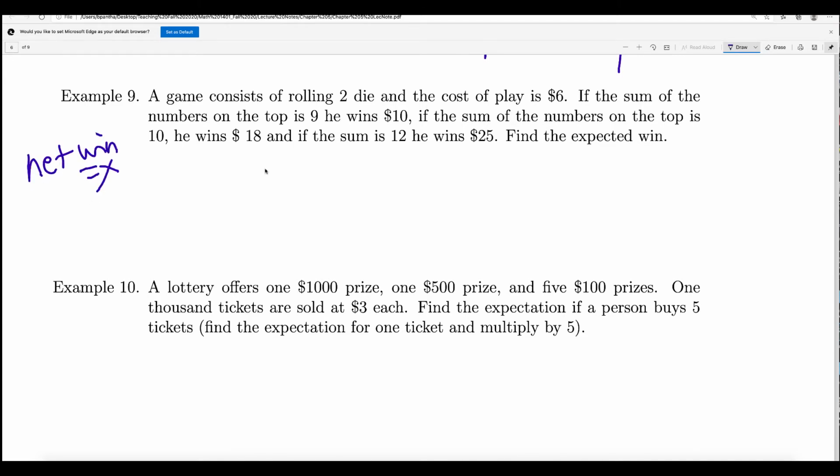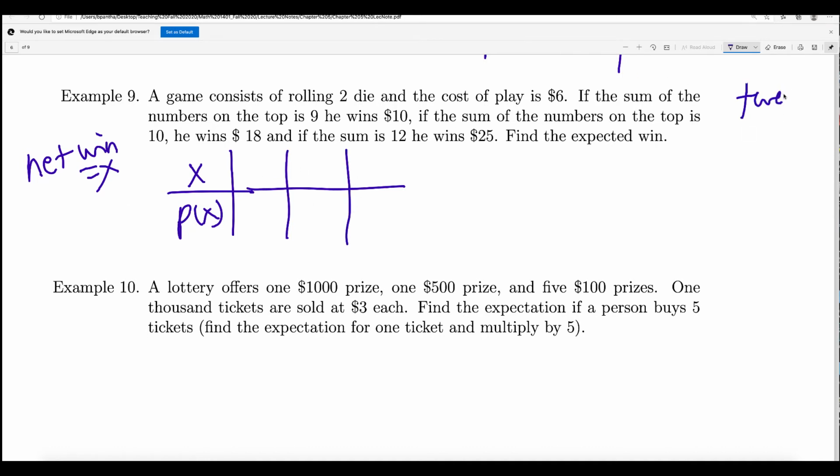Now what we do is write X and then P(X). So when 2 dice are rolled, how many total outcomes will there be? The total number of outcomes will be 36. So when you find the probability, 36 goes in the denominator.